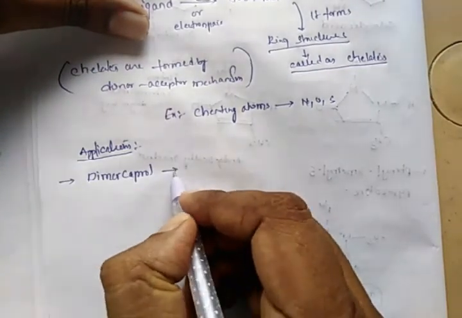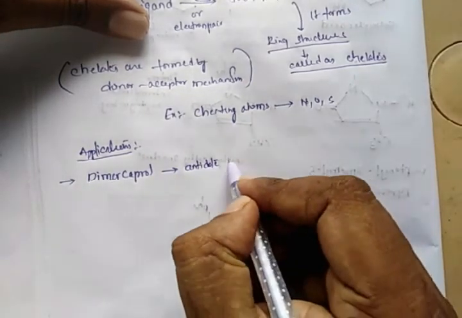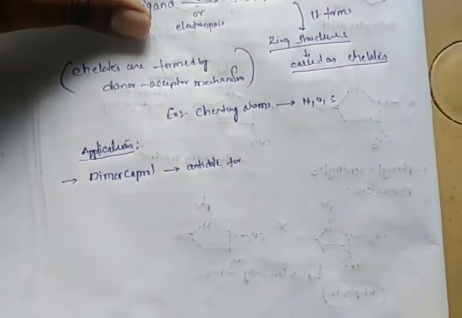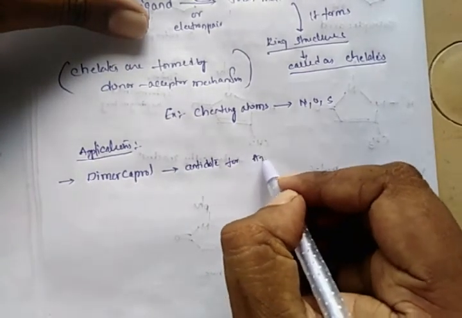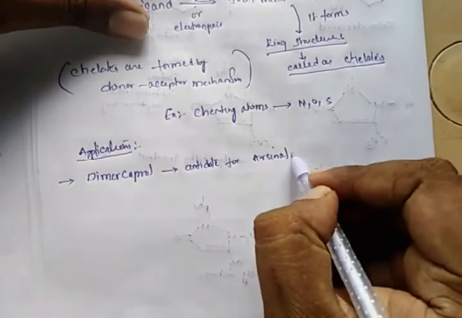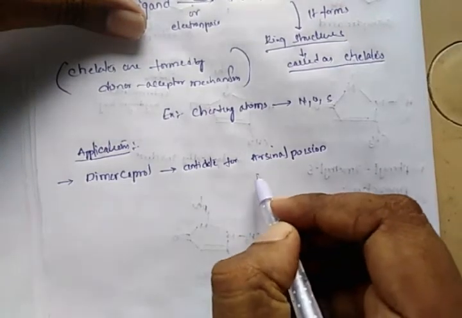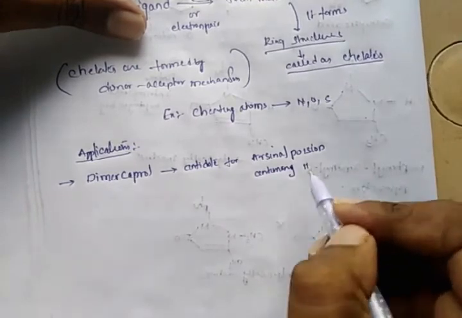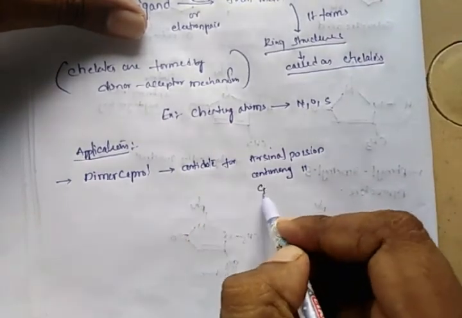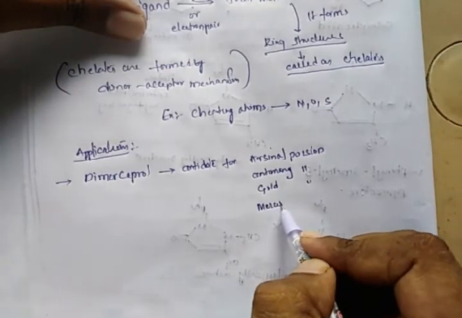So dimercaprol is used as an antidote for arsenic poison, antimony poison, gold poison, and mercury poison.